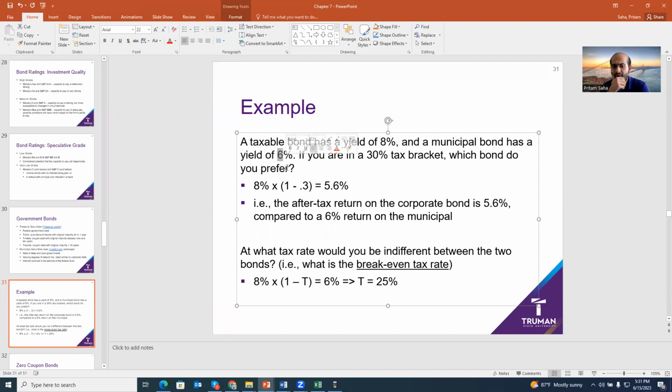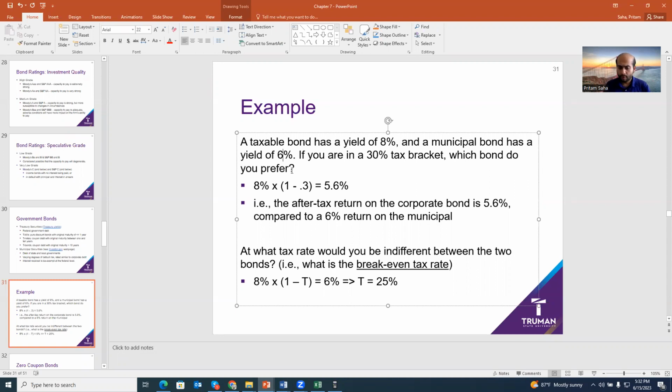You can think, okay, government bond is giving me 8%, I should invest in government bonds. No, be careful. Compare them on after-tax basis. Because if your tax bracket is 30%, you have to pay 30% on this interest rate. Your tax bracket could be different, 20, 25, anything. So depending on tax bracket, you have to pay that money, okay? That means on the government bond, your after-tax interest is 5.6%. But on the municipal bond, your after-tax interest, completely in your pocket, is 6%. So this is better. So always compare. If the alternative option you have is municipal bond, always compare in terms of after-tax basis.